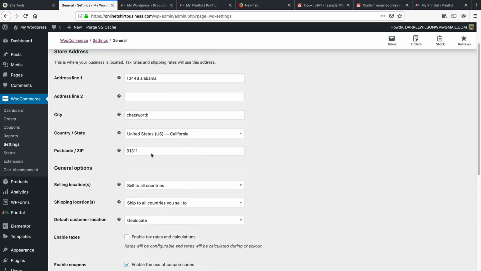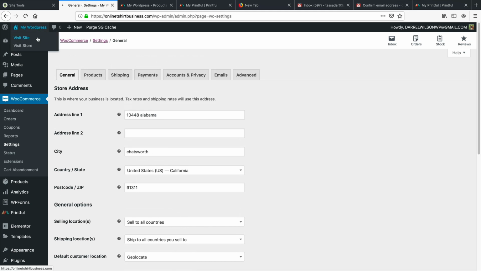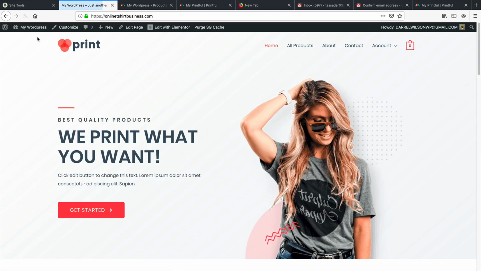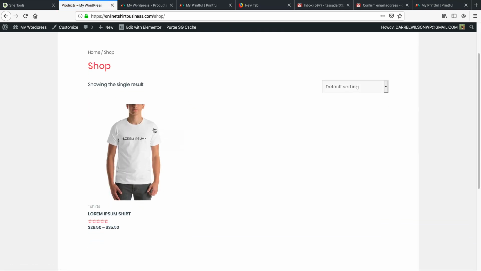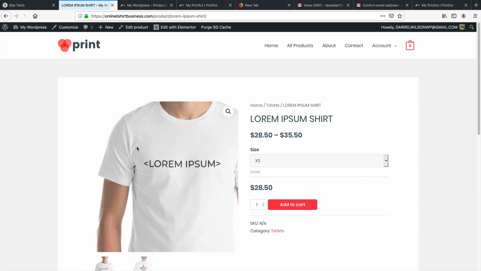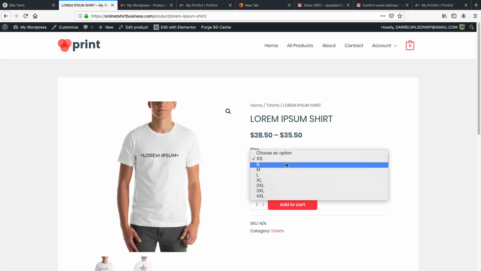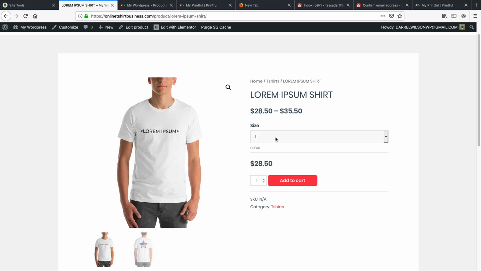You'll understand it. These options are very self-explanatory, etc. So going over here to visit sites, we're going to go to all products, and now you can see that this is starting to import our product. So here we have the various sizes. We have small, we have medium, we have large, etc.